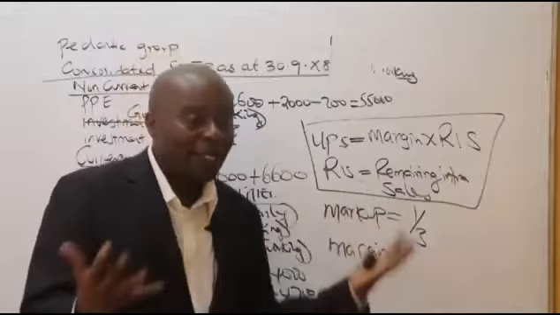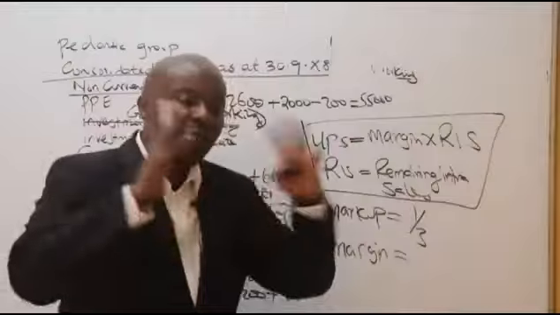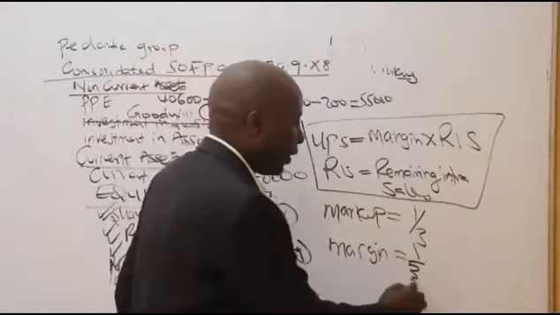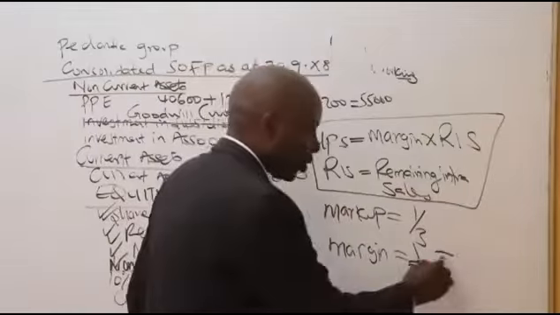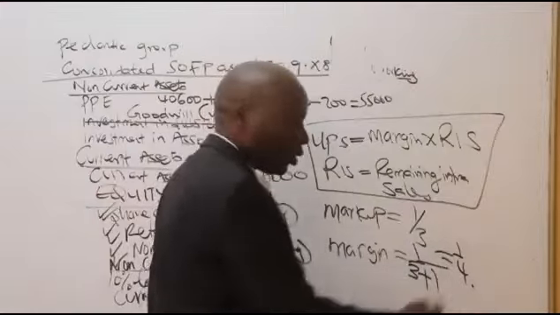Why? Because margin must always have a bigger denominator. What they've done to get that quarter is take the 1/3, plus 1, to increase the base of the margin. That's how they got a quarter.